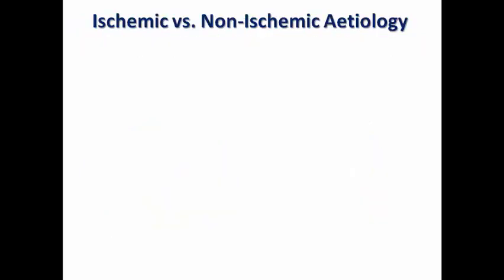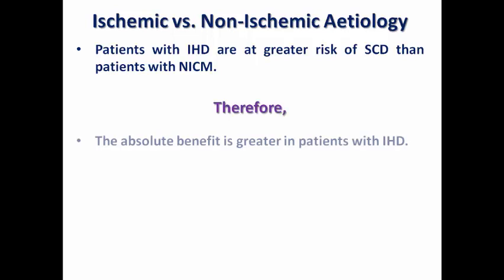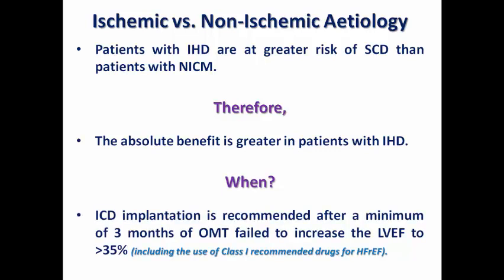In brief, we remember when we made this comparison of ischemic versus non-ischemic etiology, as we mentioned that patients with ischemic heart disease are at greater risk for scar-related ventricular arrhythmias and so greater risk of sudden cardiac death. Therefore, the benefit of ICD is greater in patients with ischemic heart disease in comparison with non-ischemic cardiomyopathy. When do we need ICD? In patients after a minimum of 3 months of optimized medical treatment if it failed to increase the LV ejection fraction to more than 35%, including the use of class 1 recommended drugs for heart failure with reduced ejection fraction.